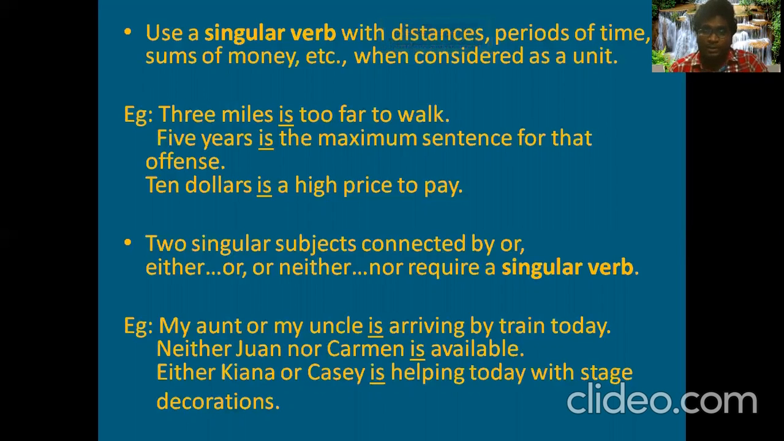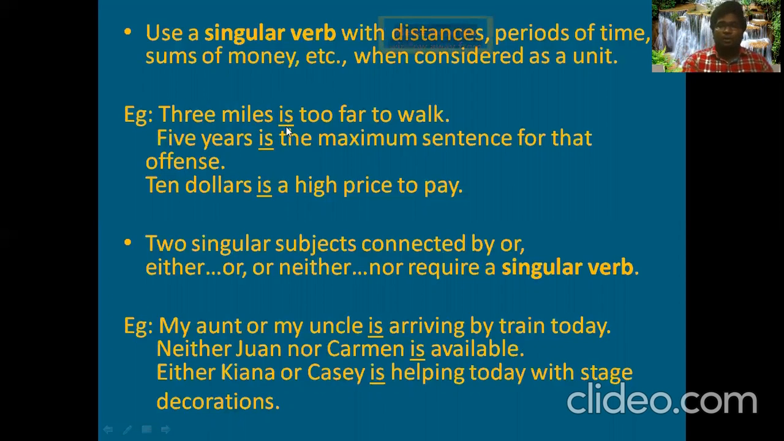Because we are considering them as a unit, whenever we consider them as a unit, we have to use the singular form of the verb. So that is how we have to use the sentences. 3 miles is too far to walk. Normally, the basic rule we learned earlier was this: if the subject is plural, we have to use a plural form. But here, we are not using a plural form, we are using a singular form.